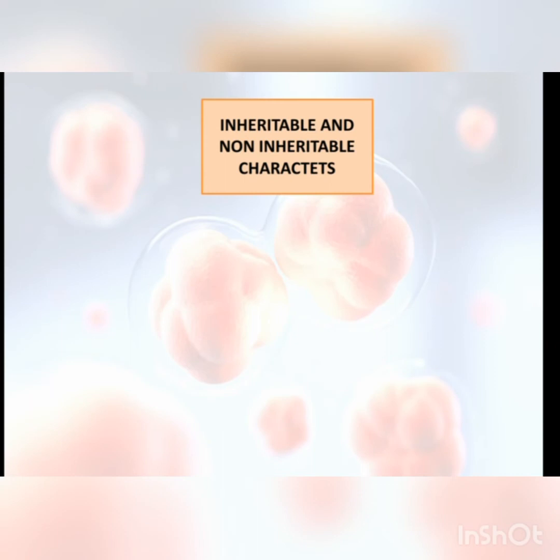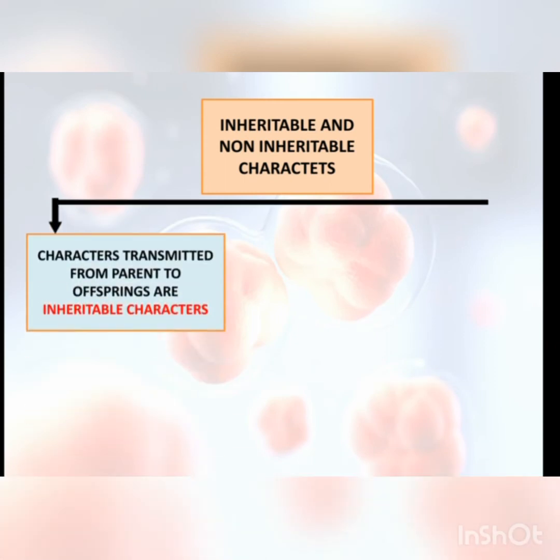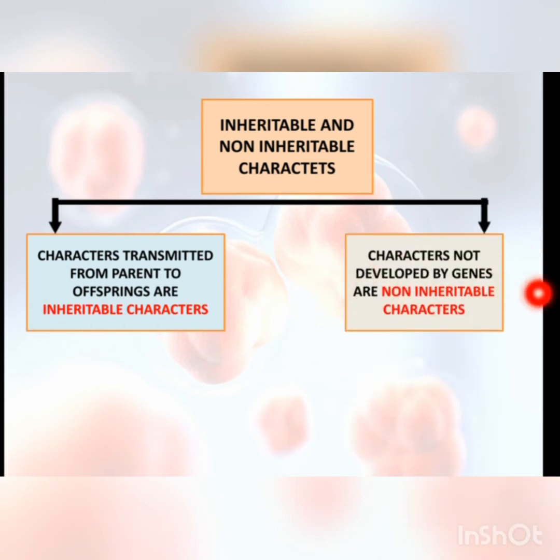Next is inheritable and non-inheritable characters. Here, firstly, we will study inheritable characters. Characters that are transmitted from parents to offspring are called inheritable characters, and characters not developed by genes and not transmitted from parents to the offspring are called non-inheritable characters.